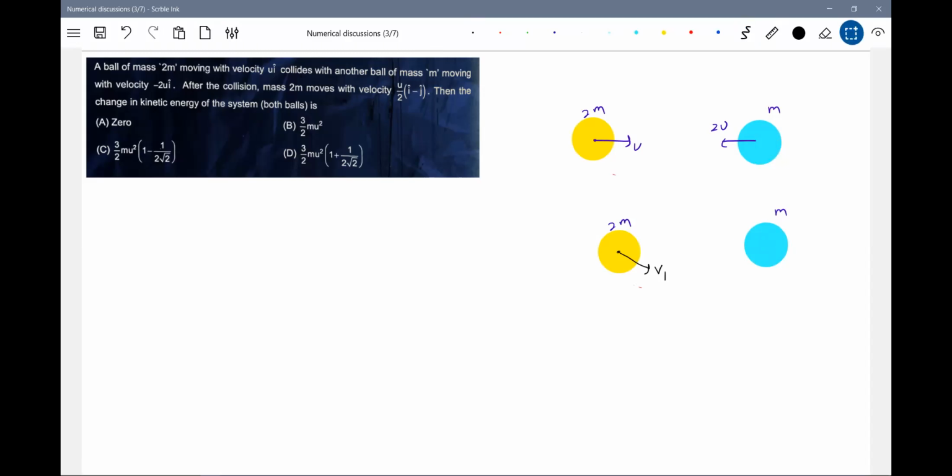Momentum should be conserved, no, for this. So will it move, shall we put this velocity in this direction? Or shall we put this in this direction? I think this is very important. If I put in this direction, the momentum along y-axis will not be conserved.